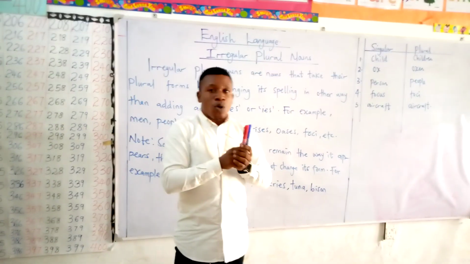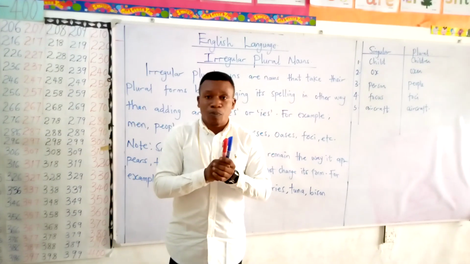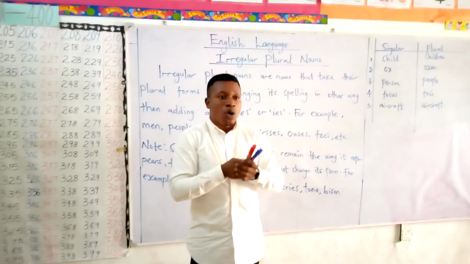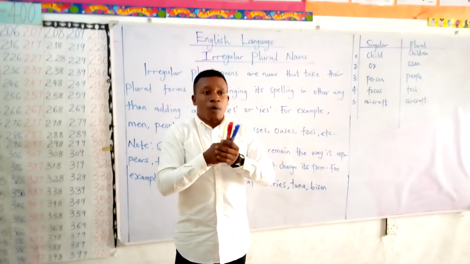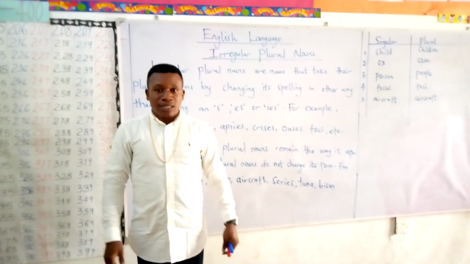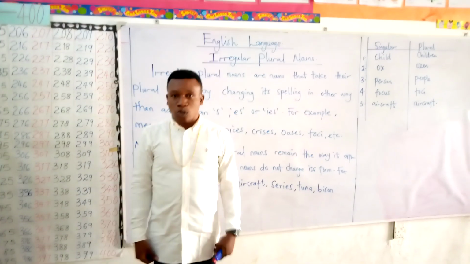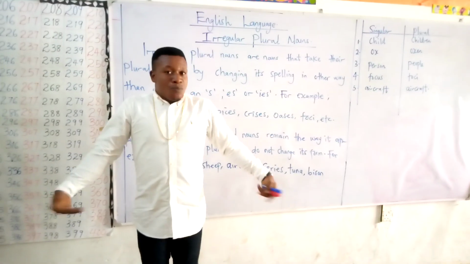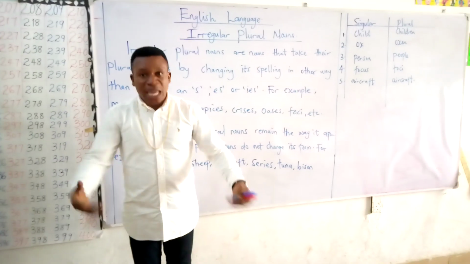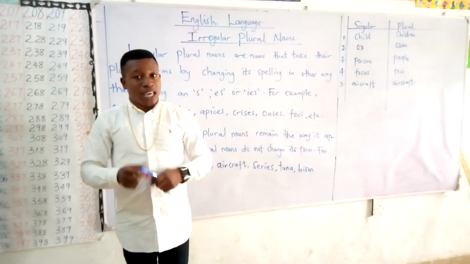Take for example, even people. People is a plural. The singular word for people is person. I'm a person. When I have another person close to me, you might not want to say persons, you might say people. So that is correct.